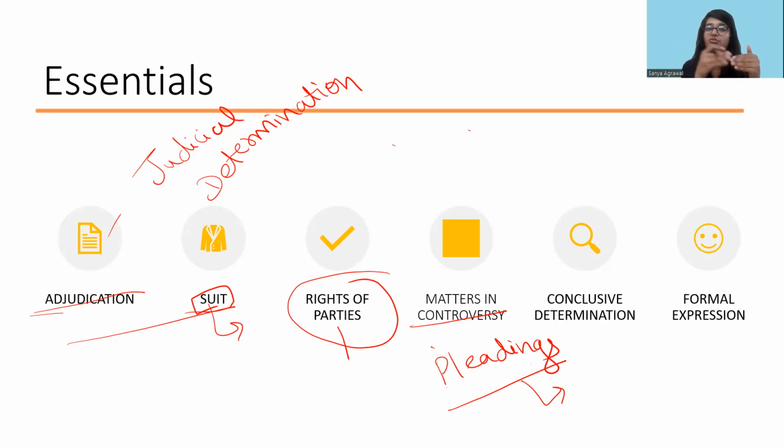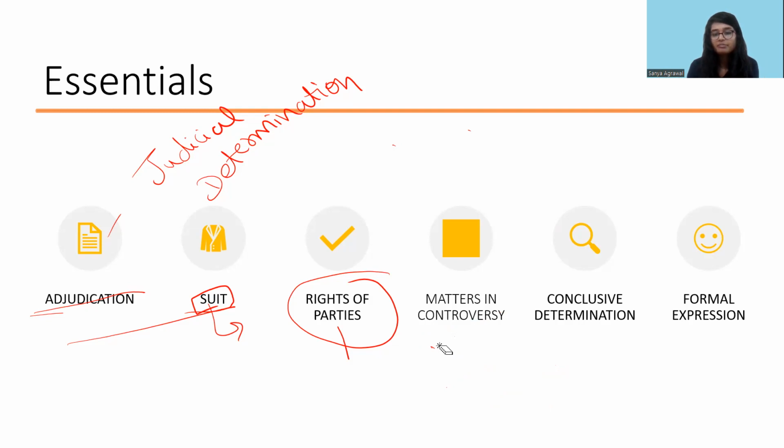One party is saying that there is no legal right, that becomes the controversial matter, whether there was a legal right or not. Or if the determination of the legal right is not in question, but the violation is in question, then the matter in controversy becomes the violation and the evidence is related to it. So that is what constitutes the matters in controversy. Please go through the video on cause of action to understand it in detail, what I mean by the matters in controversy in reference to the cause of action.